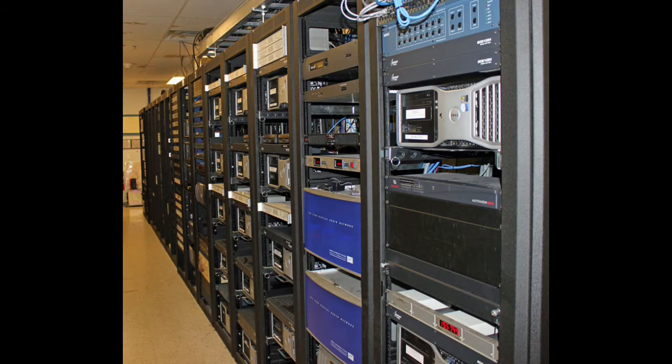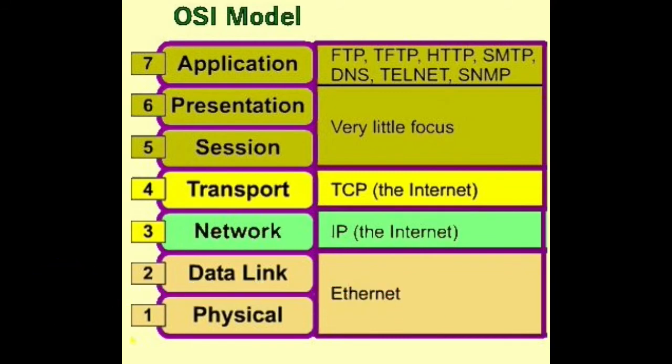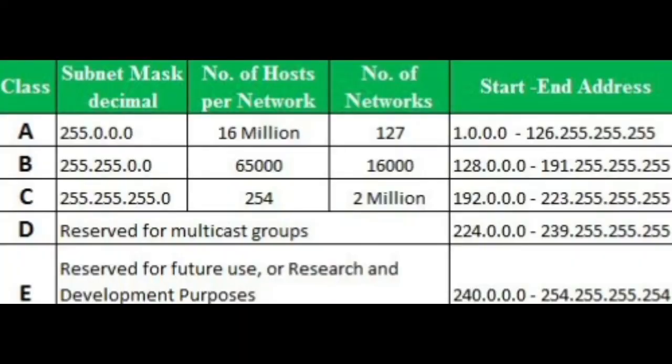When was the OSI model developed and why is its standard called 802? The OSI model was developed in February 1980. That is why it is also known as 802. In the standard, 80 means 1980, 2 means February.